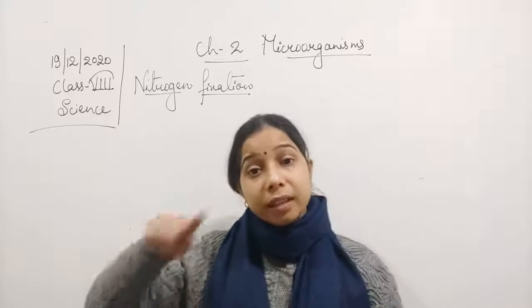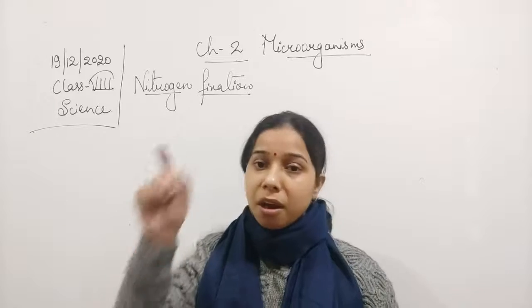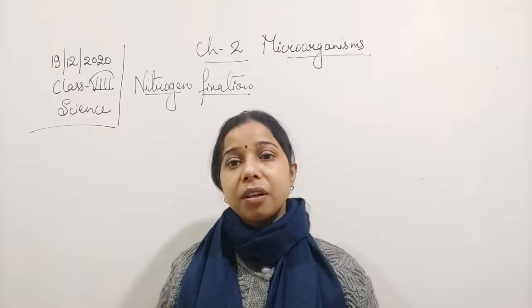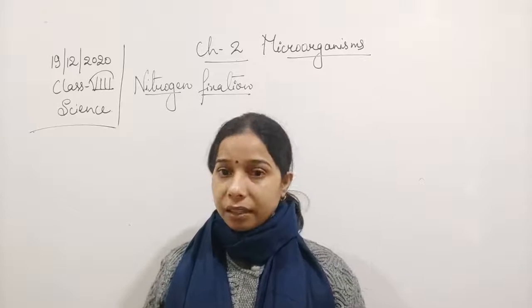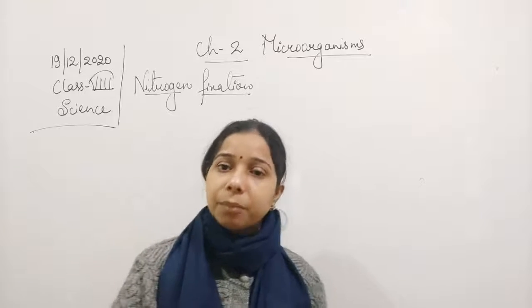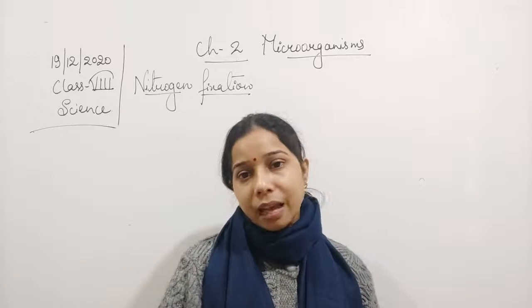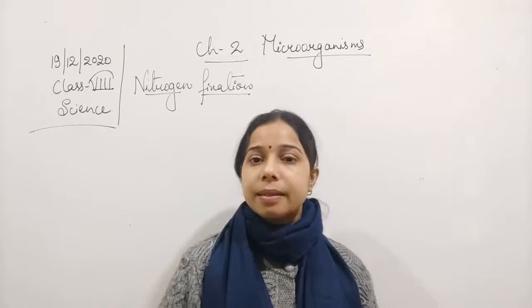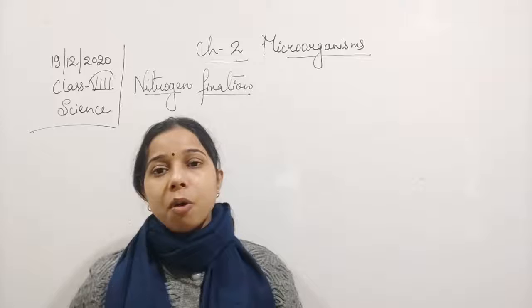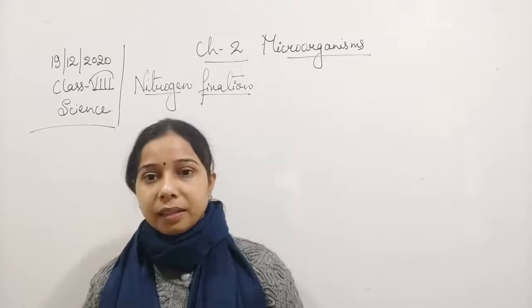So you see here, it is a kind of cycle which is going on. First nitrogen is converted into nitrate by bacteria. Now the nitrate is used by the plants and animals, and when these animals and plants die, the nitrate which mixes in the soil is converted to nitrogen again with the help of denitrifying bacteria.